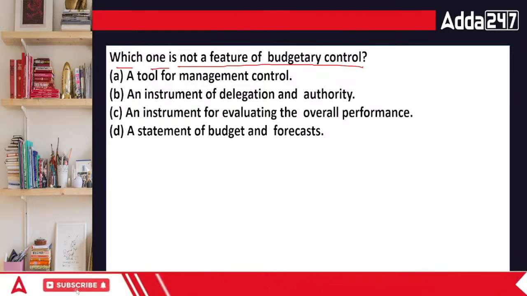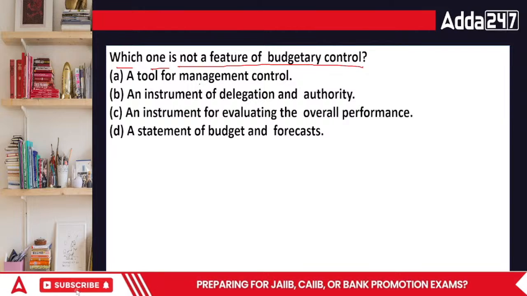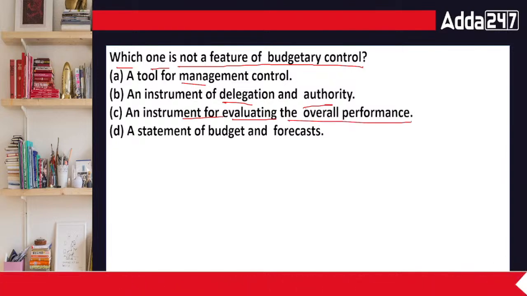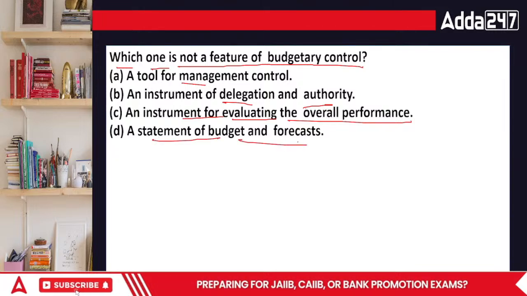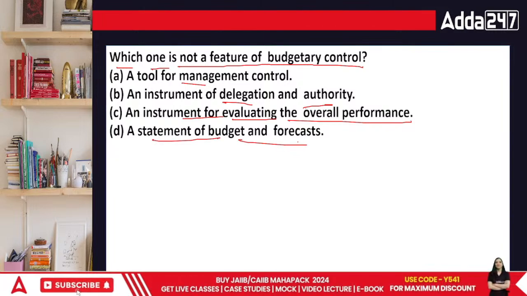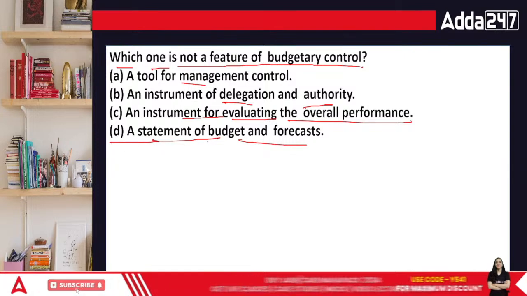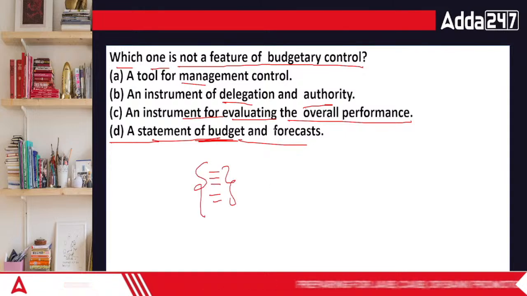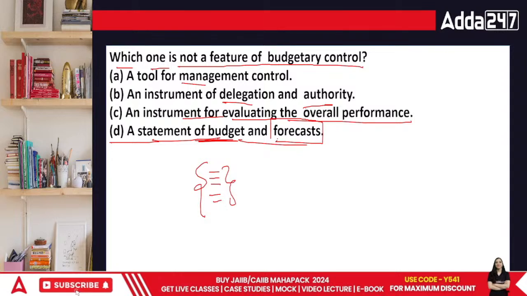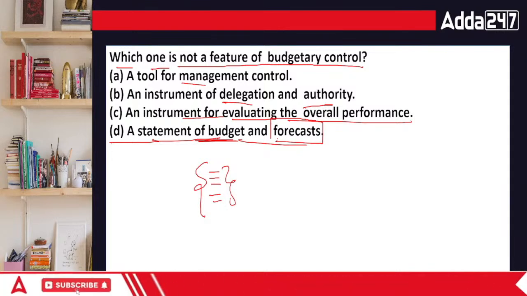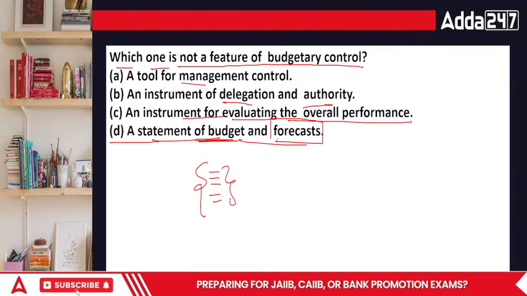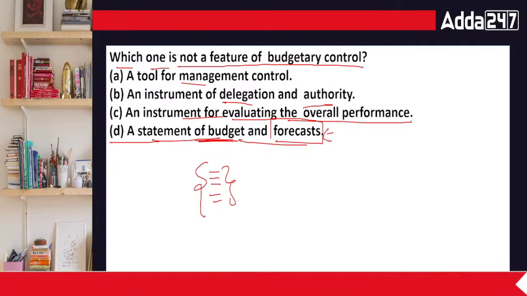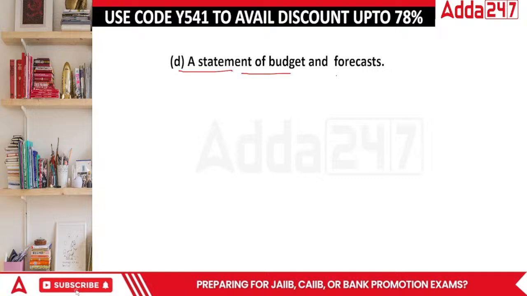So budgetary control is basically a tool for management control, an instrument for delegation and authority, an instrument for evaluating the overall performance, or a statement of budget and forecasts. The correct answer is D, everyone. It's a statement of budget. That is, you are preparing how much expenses and incomes you will be incurring in the upcoming future, and forecast. Forecast means anticipating the future expenses. You're trying to find the forecast of it. It's a statement of budget and forecast.